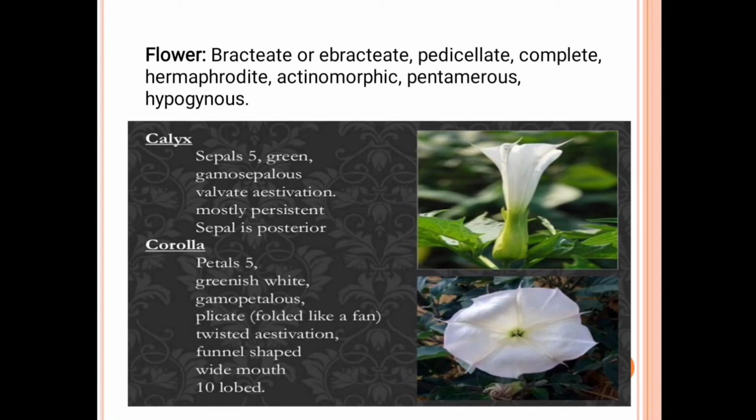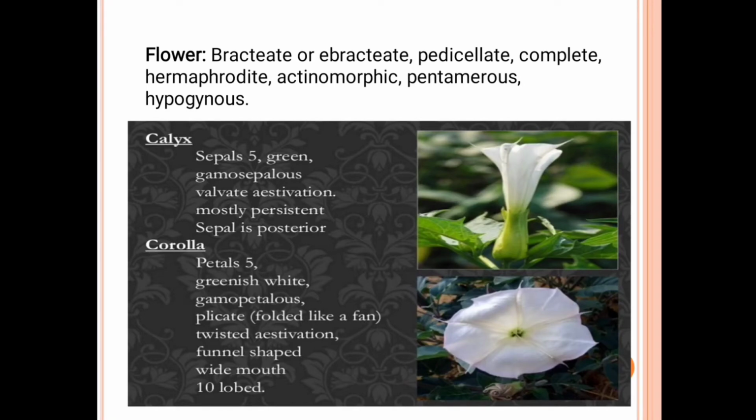Pedicellate means that the peduncle is present on this flower, so it is called a pedicellate flower. Complete means that the calyx, corolla, androecium and gynoecium, all four portions, are present. Hermaphrodite means bisexual, androecium and gynoecium both are present. Actinomorphic means the symmetry is equal, here bisymmetrical. Pentamerous means usually 5 sepals and petals. Hypogynous means the ovary is superior.